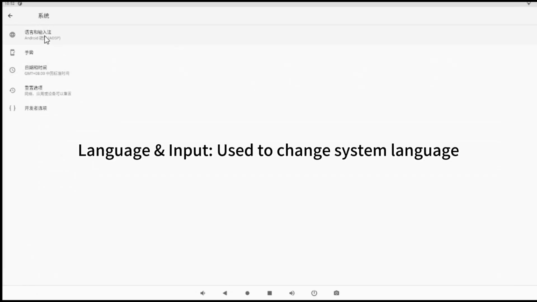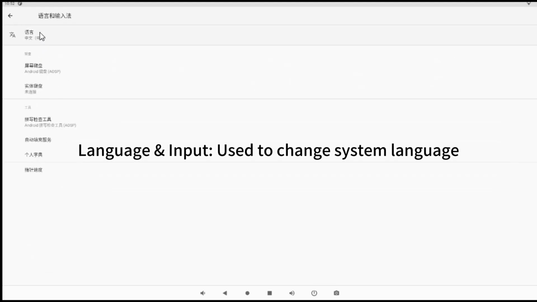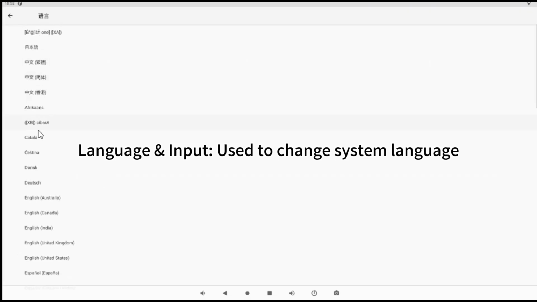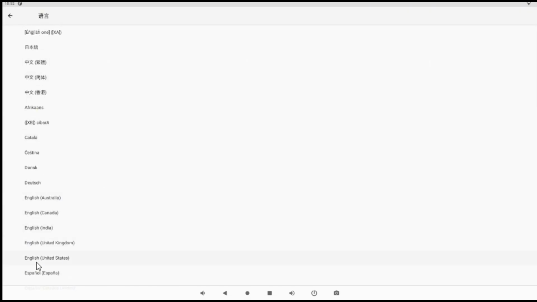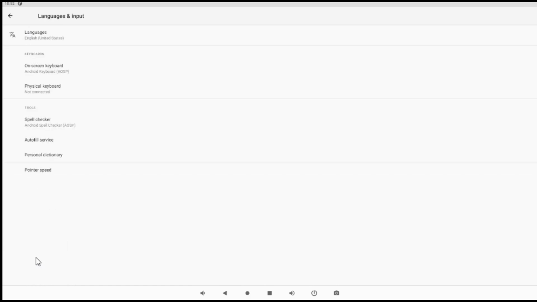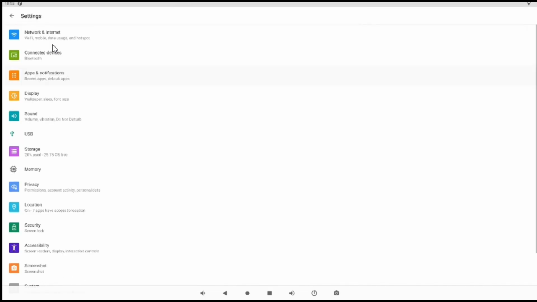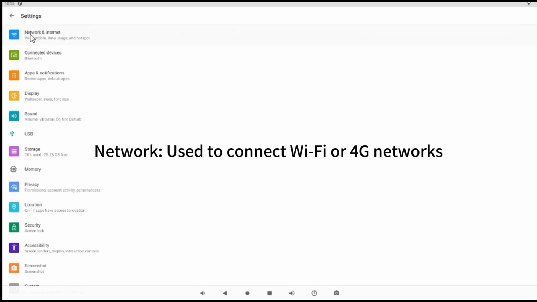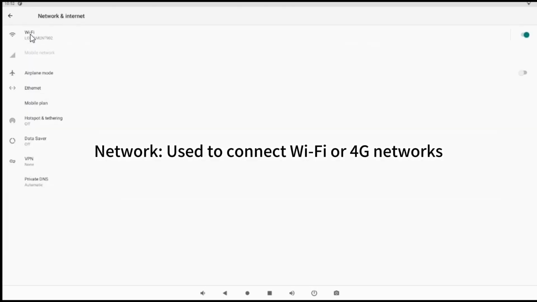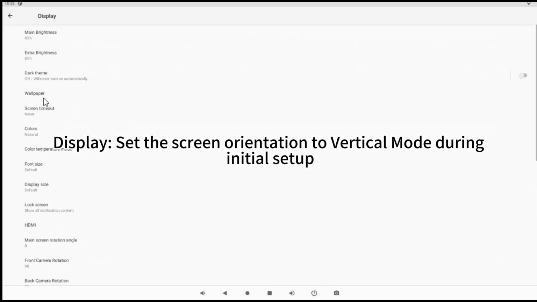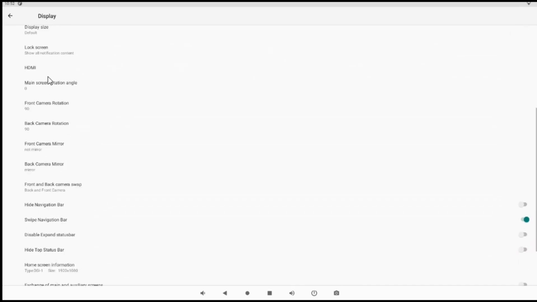Language and input, used to change system language. Network, used to connect Wi-Fi or 4G networks. Display, set the screen orientation to vertical mode during initial setup.